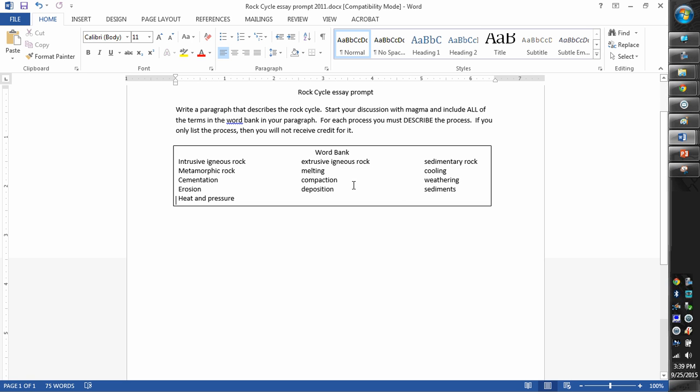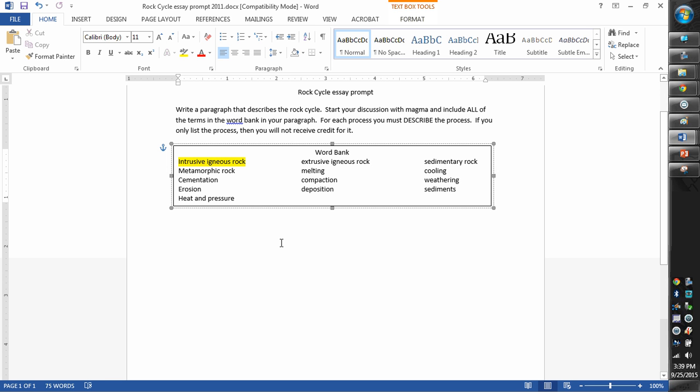If they say over here where it's compaction, if they say compacting or compacted, that's fine also. Sorry, I'll start over again. If magma cools and hardens underneath the ground, it is intrusive igneous rock. You have to say that it cooled underground to be intrusive igneous rock. If the magma came out of the ground and became lava and it cooled on the surface of Earth, it becomes extrusive igneous rock. So it's still cooling.